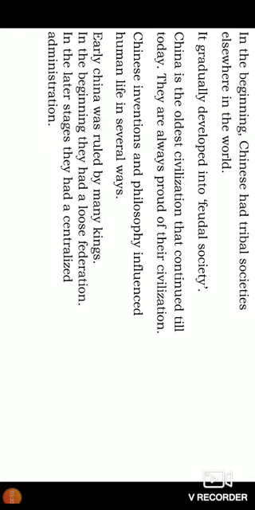China has a long standing political history, but the mythological sources date the political history of China as early as 5,000 years.